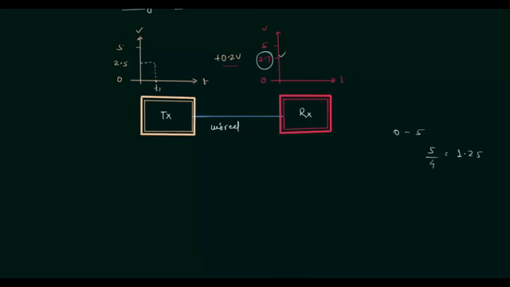So let's see what we have on the transmitter's end. 0, then we will have 1.25, 2.5, 3.75, and then 5. And we are transmitting 2.5 at any time, and again a noise of 0.2 volt is